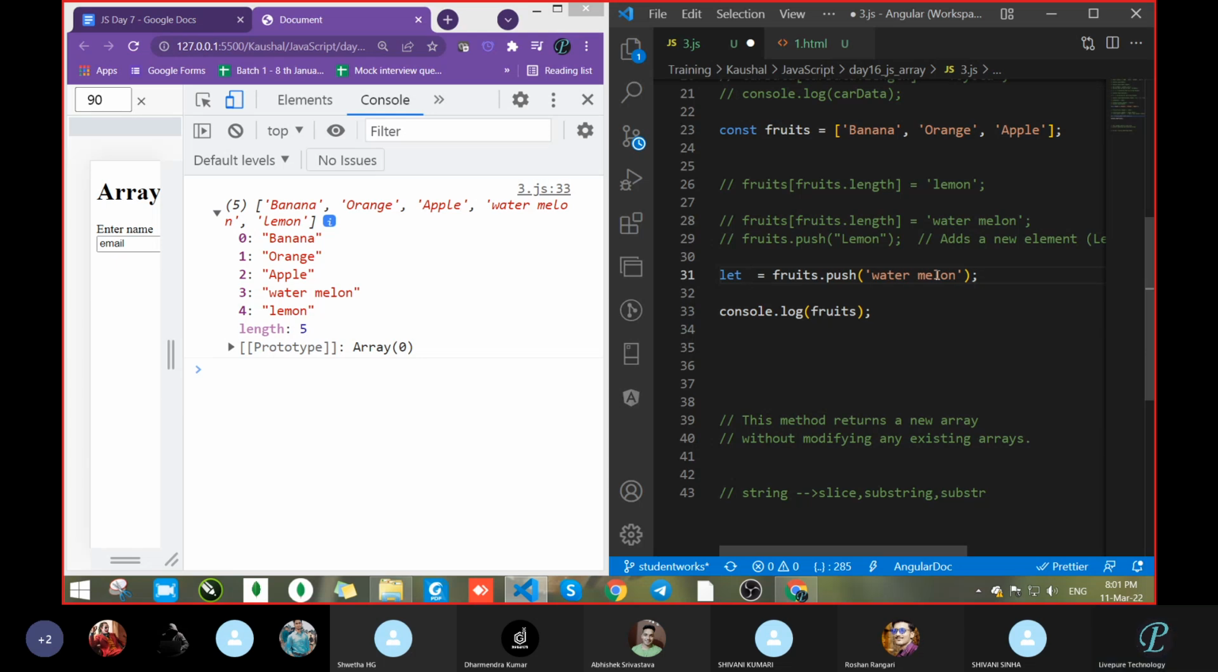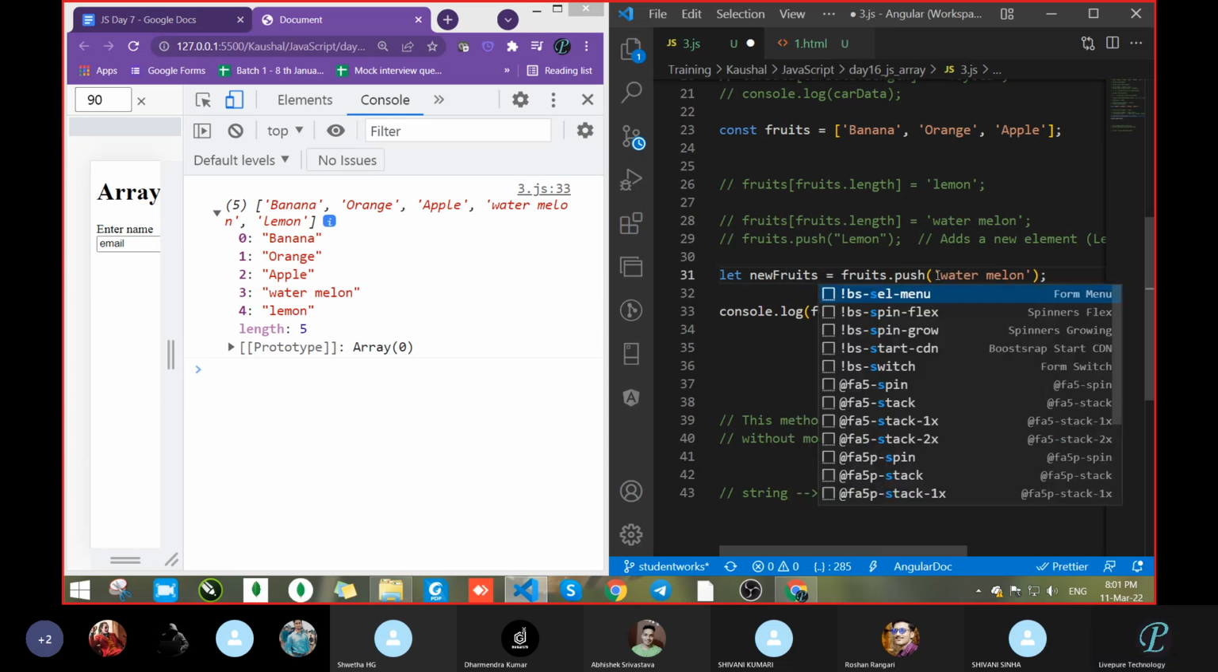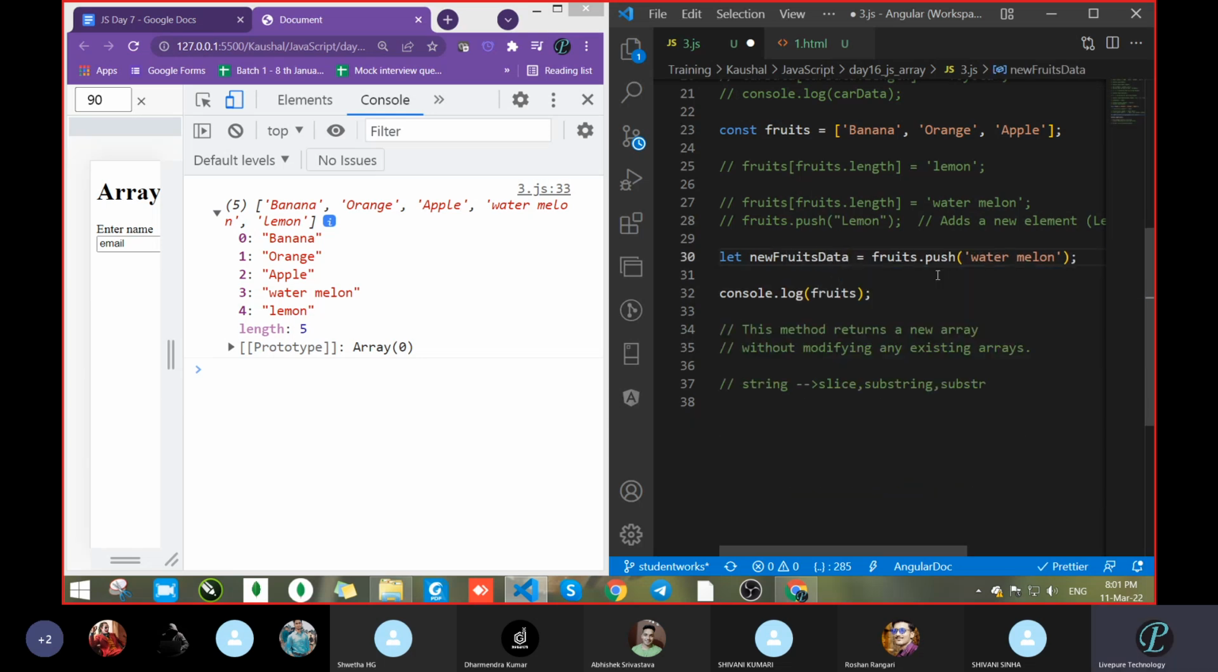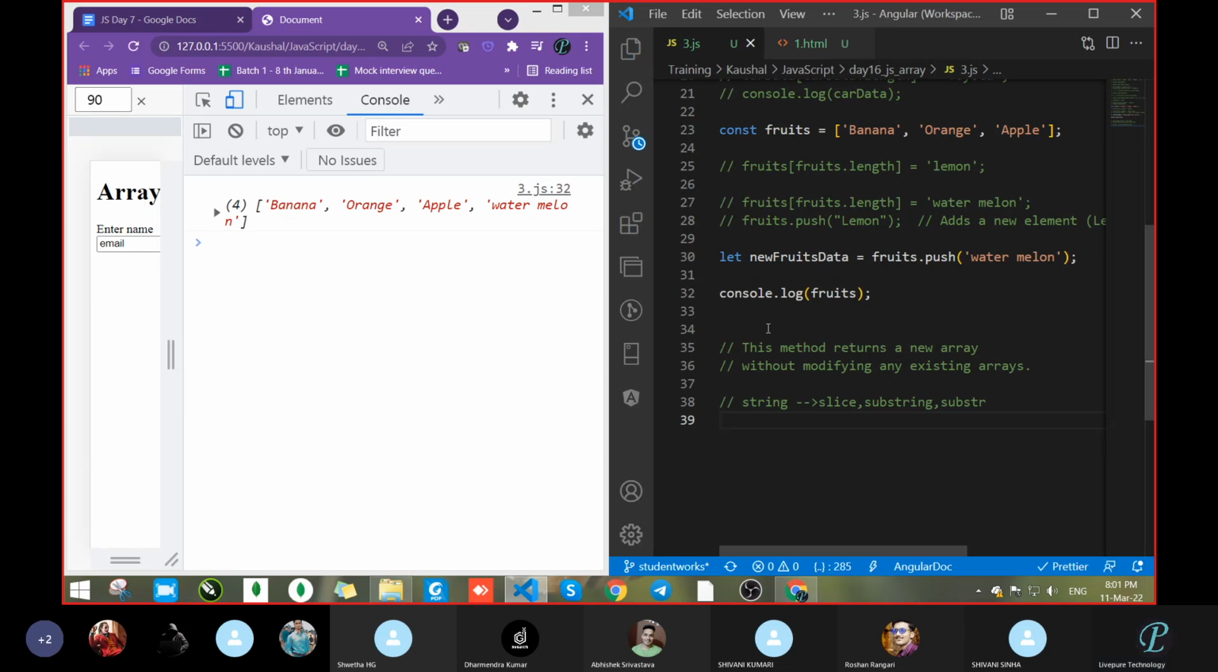Fruits. New fruits data. The company that asked was Q Burst. That was a company of Kerala, with offices in Chennai, Bangalore in India. Outside India, it was in Canada, Japan, everywhere.